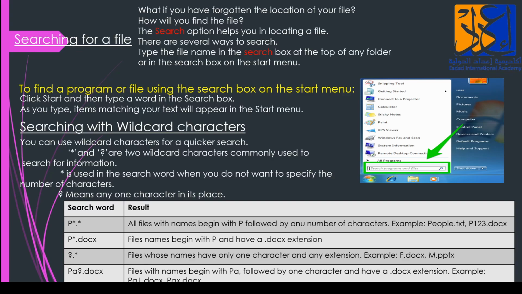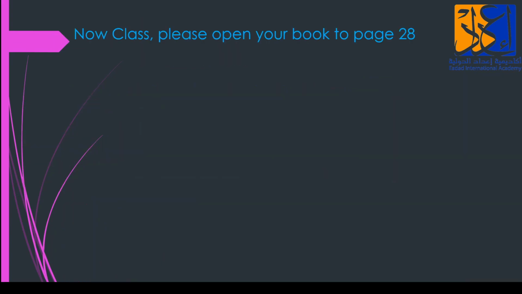Example, pa1, pax dot docx. It means any files beginning with pa followed by any one character, because there is a question mark, followed by .docx. It will show you that. Clear? Okay. Next,